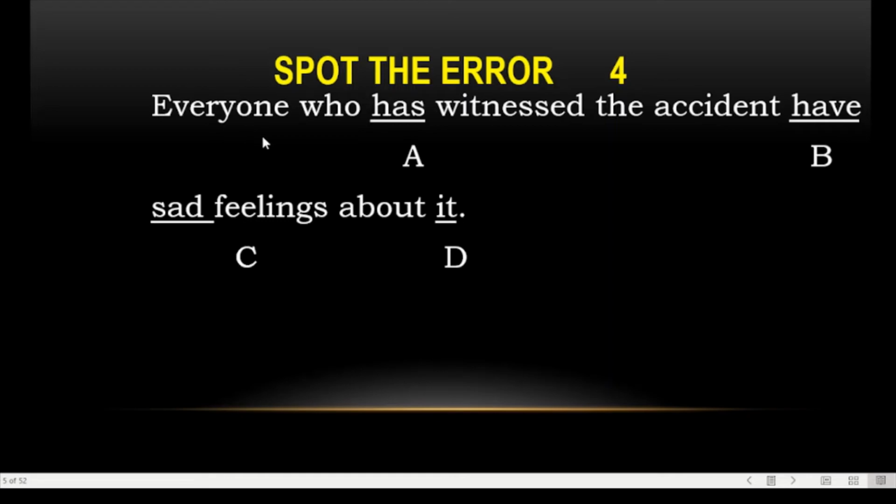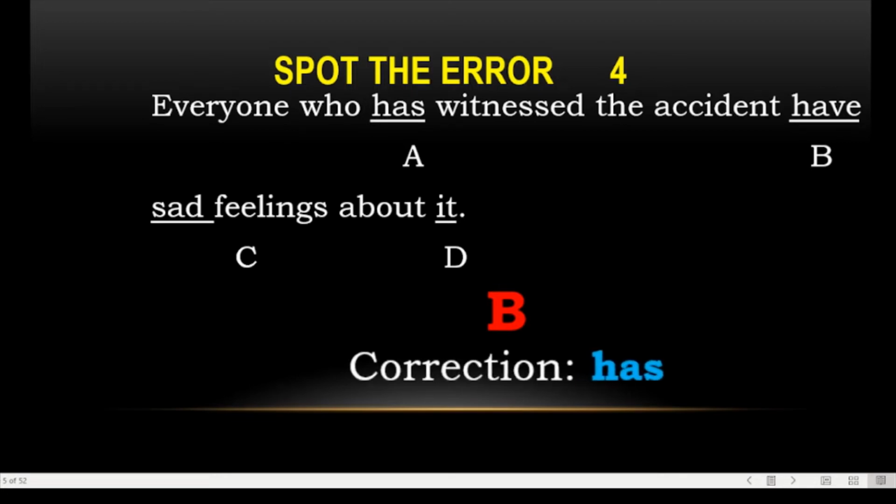So every, each, either, neither, and one takes singular verbs. So here we have who has witnessed, this is correct one. The accident has, this is the beta is the answer. Yes, correct is has. Everyone who has witnessed the accident has sad feelings about it.